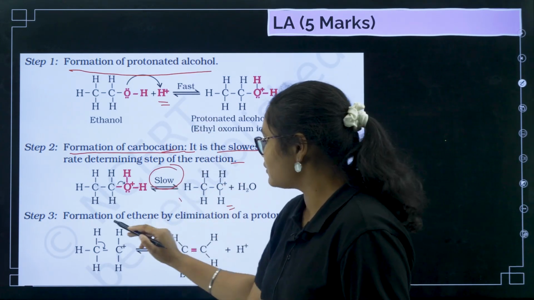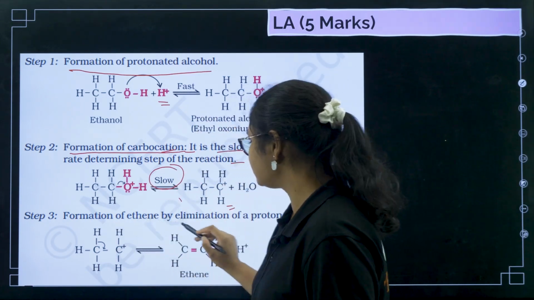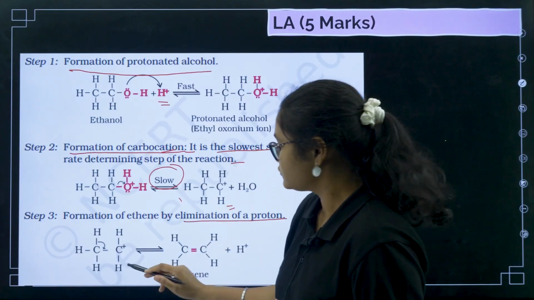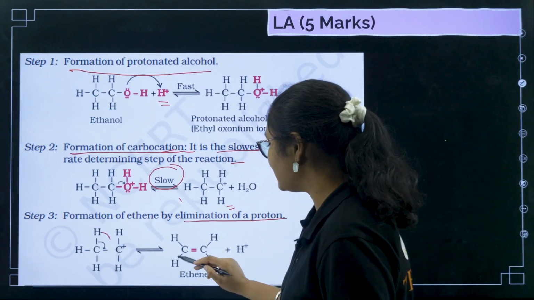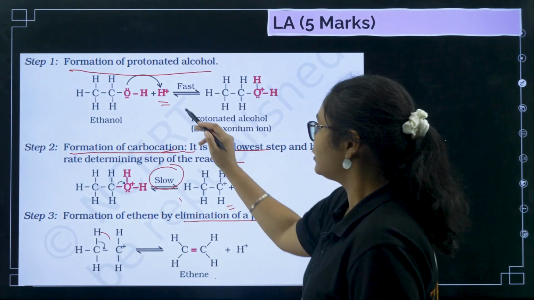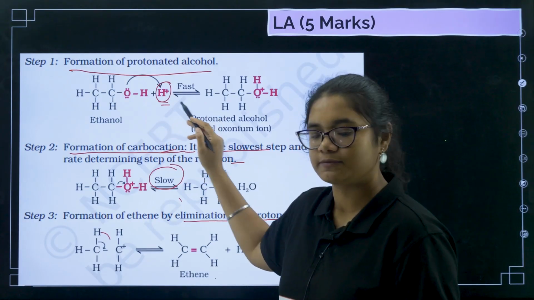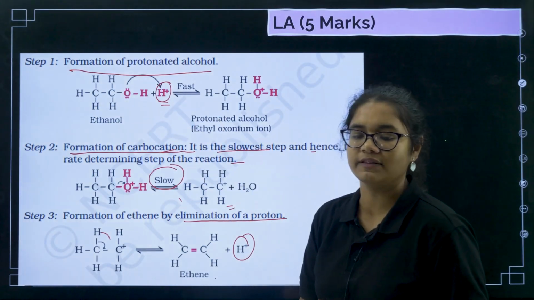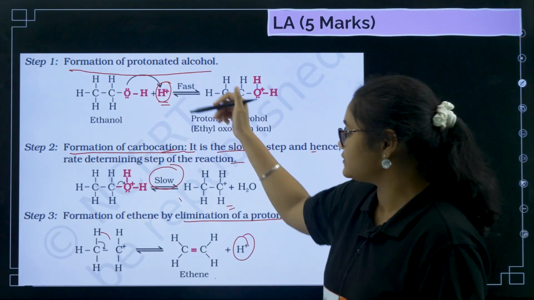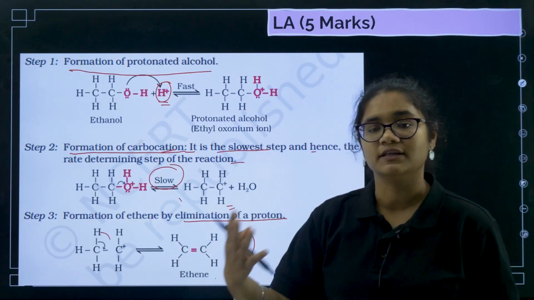Now once this is done, you can just write elimination of a proton. From here a proton eliminates and the double bond comes, giving ethene and H plus. You see, in the initial stage we used H plus, and at the end of the reaction we again get H plus. That is why H plus is used as a catalyst. It is regenerated in the reaction.